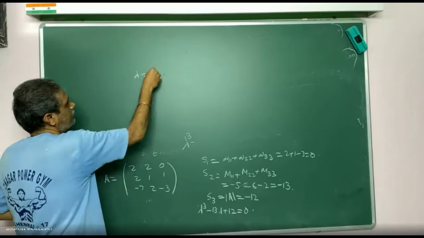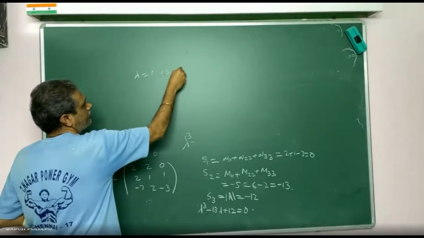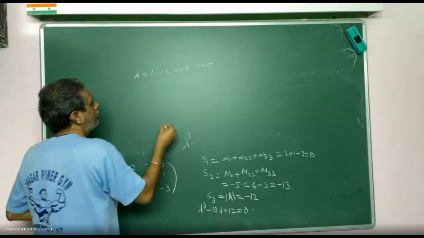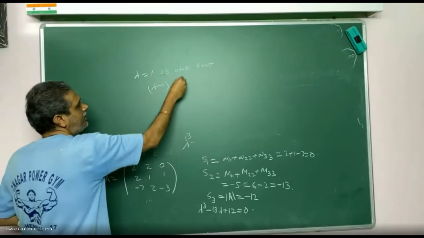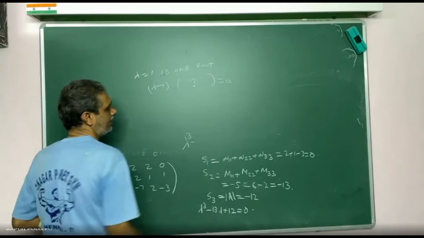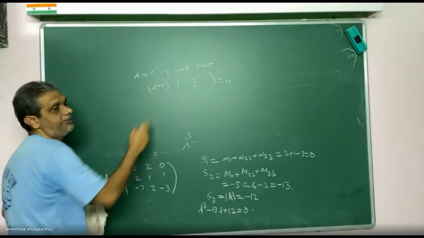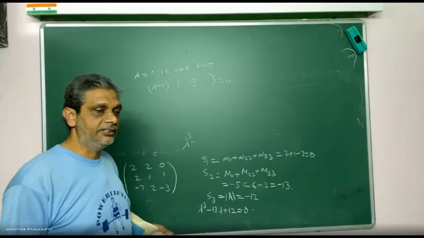So lambda is equal to 1 means this equation is 0. So this whole equation, how can I write? Lambda minus 1 into something. This something I want to find out. Lambda is equal to 1 root means lambda minus 1 is a factor. Factor is different, root is different. Am I correct?